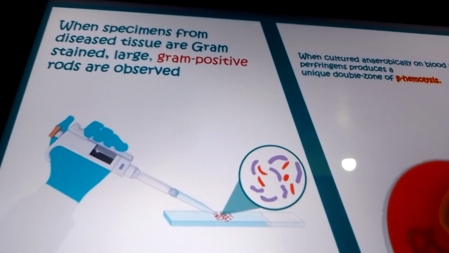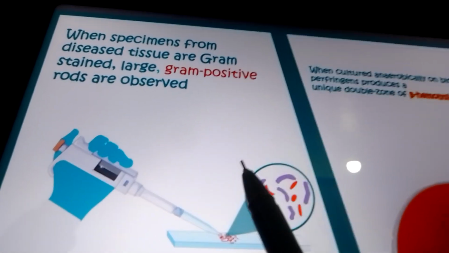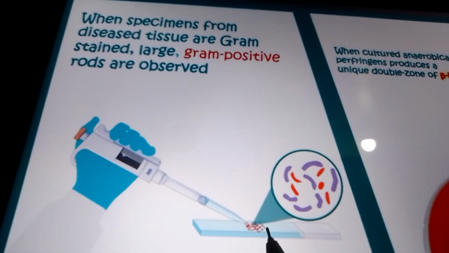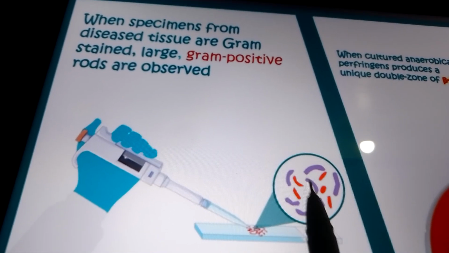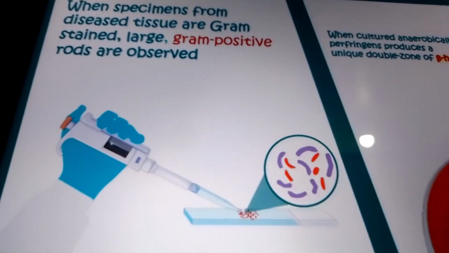So what is happening? We will stain it with the Gram stain, and we see that these are large gram-positive rods which are observed. Under the microscope we will observe that they are large, plus they are gram-positive rods. And what if we culture it?